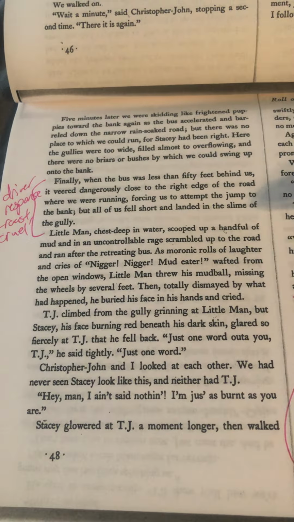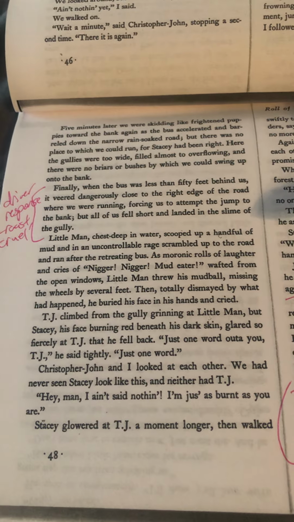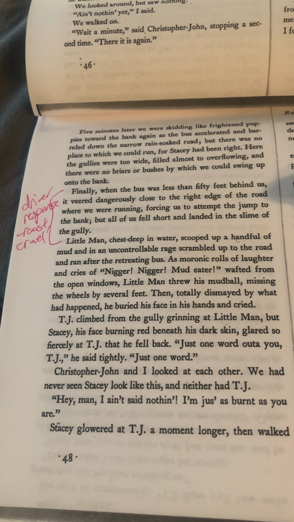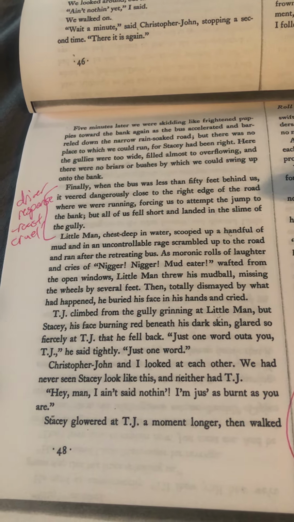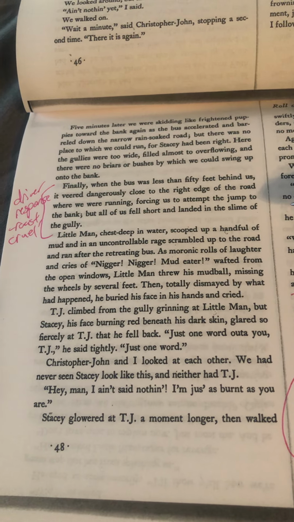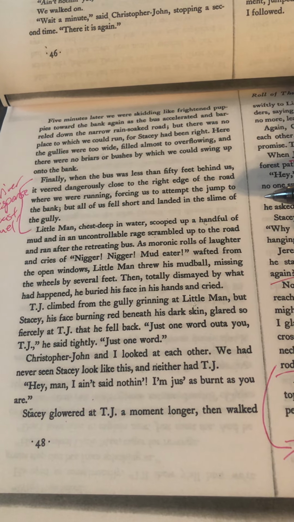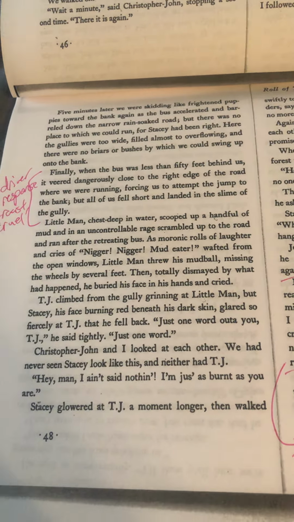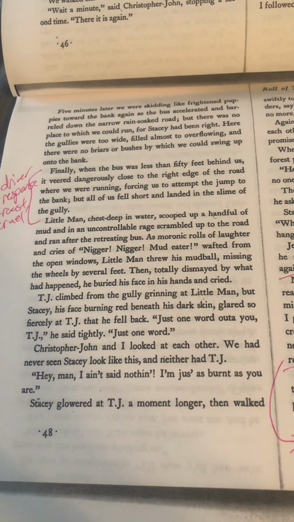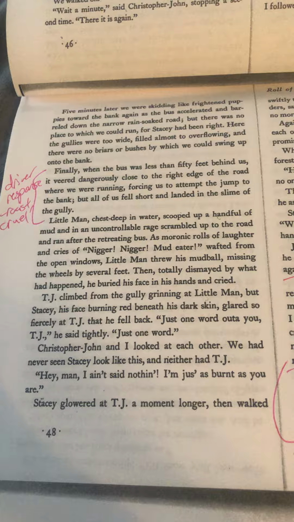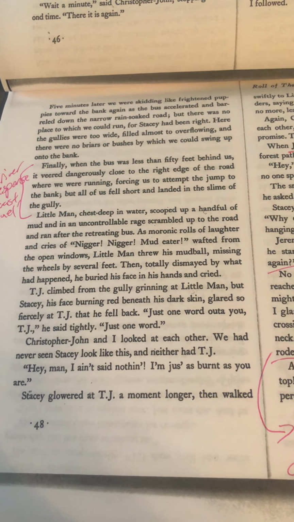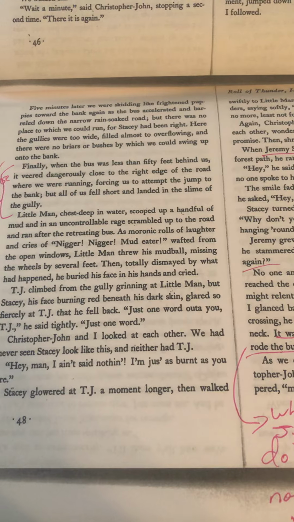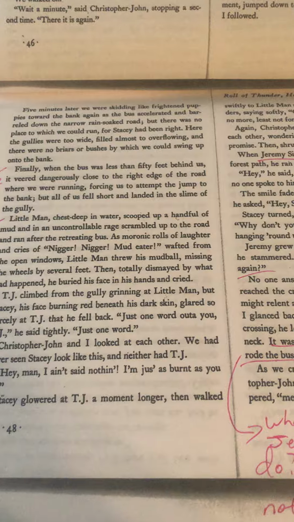So right here, when we see, finally the bus was less than 50 feet behind us. It veered dangerously close to the right edge of the road where we were running, forcing us to attempt to jump the bank. But all of us fell short and landed in the slime. So let's think about this. This was not an accident. So I wrote down the driver's response was a little bit racist and very cruel. Keep in mind, this is an adult driving a bus and almost aiming for some children.